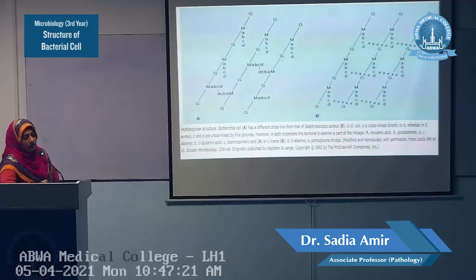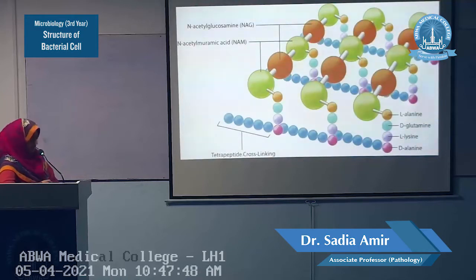In the E. coli, C is directly cross-linked with the D. Whereas in the Staph aureus, this C is cross-linked with the terminal D-alanine through five glycines. They form a pentaglycine bridge. This is the difference between the E. coli and Staph aureus.